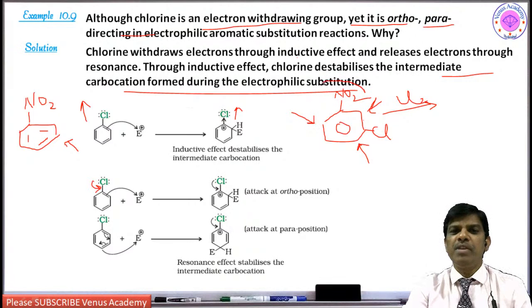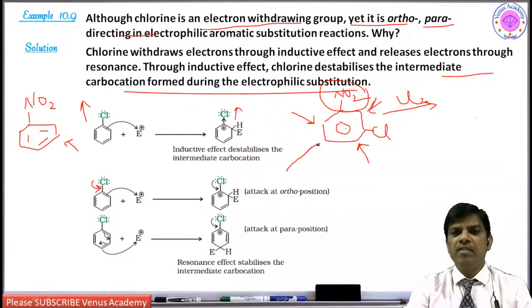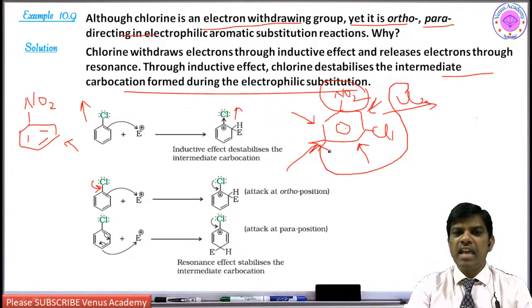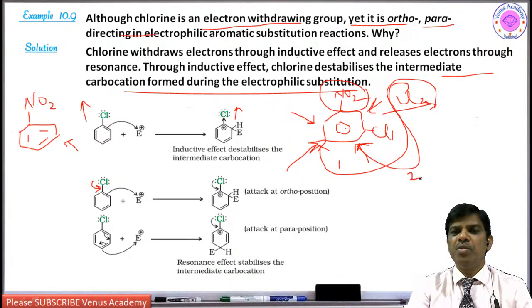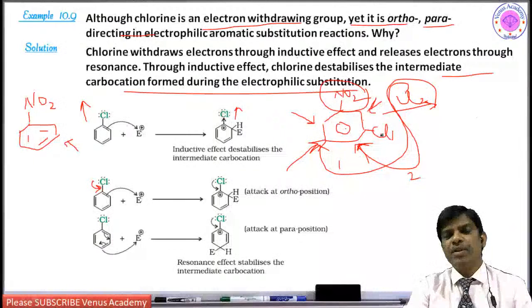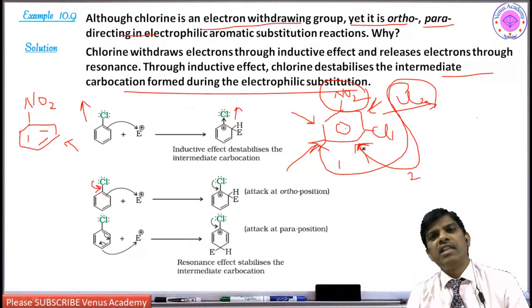No, this nitro group is a very bulky group. At the same time, it is going to direct towards its meta position. So because of this nitro meta position, instead of going by the chlorine effect, chlorination takes place at this position, and it can form some mixture at this position. So the probability is at positions 1 and 2, where the position is free with respect to chlorine, and though it is ortho, it is going to form at this position. So these are all practical problems. Orientation is very important when it comes to synthetic organic chemistry, right?